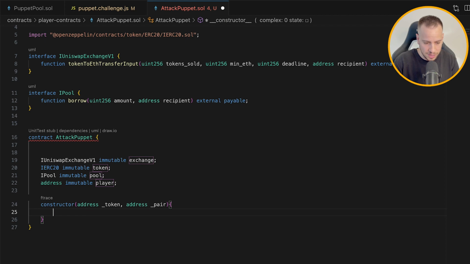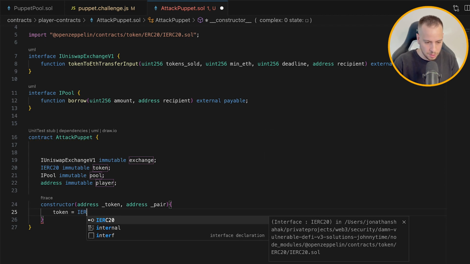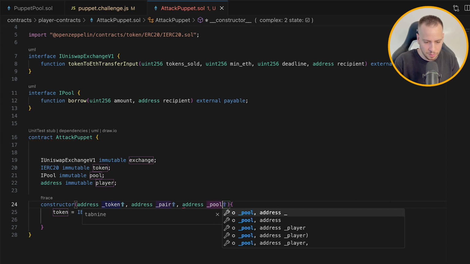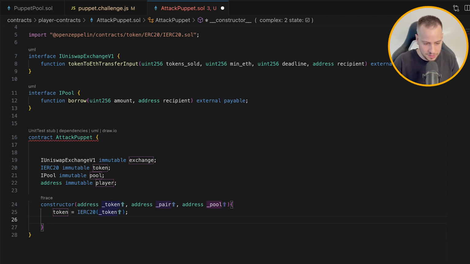Let's set them in the constructor. So token equals IERC20 of the token address. We actually need the pool as well. I guess we do need a pool. Yeah, we do need a pool. So we have the address of the pool as well. Awesome. So this is the token.